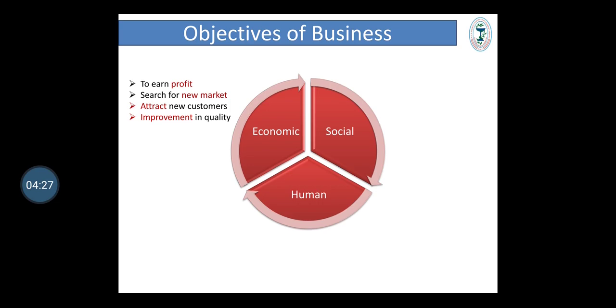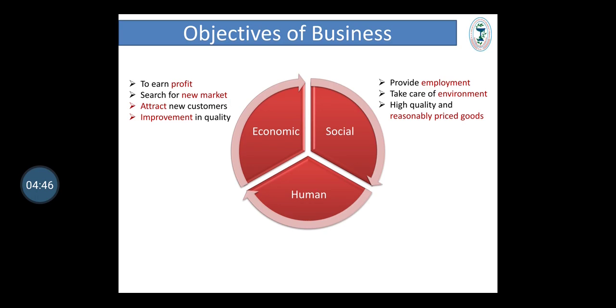Next, social objectives. Social objectives are to provide employment opportunities to the people, to take care of the environment and to supply high quality services with reasonably priced products or goods.